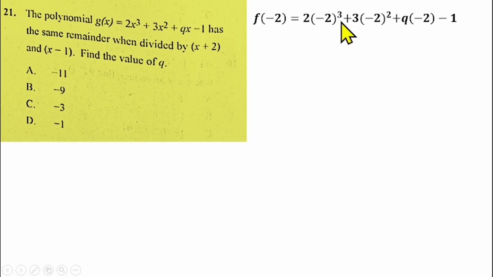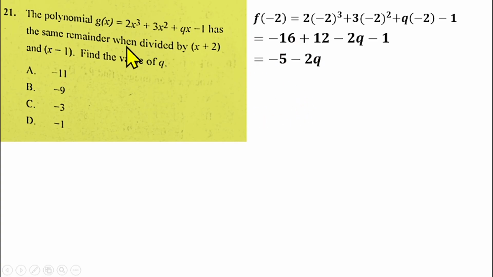And if you simplify this, minus 2 cubed is minus 8 times 2, that gives us minus 16. Then minus 2 squared is 4 times 3, that gives us 12. Q times minus 2 is minus 2q, minus 1. You take the like terms, minus 16 plus 12 is minus 4. Minus 1 also, that gives us minus 5 minus 2q. So this is the remainder in terms of q when you divide this g of x by x plus 2.